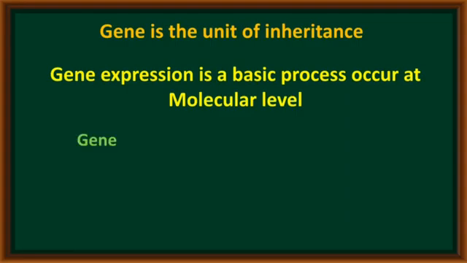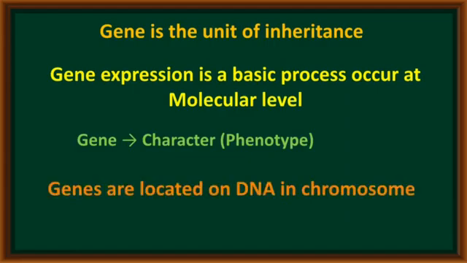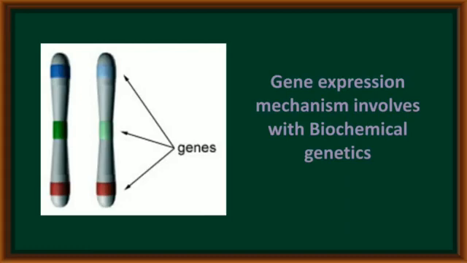Every gene expresses one external character, called a phenotype. These genes are generally present on DNA in the structure of chromosomes. Now, the genes' location is on chromosomes. To understand the gene expression mechanism, we need the knowledge of biochemical genetics.